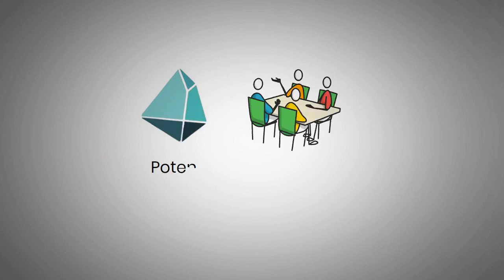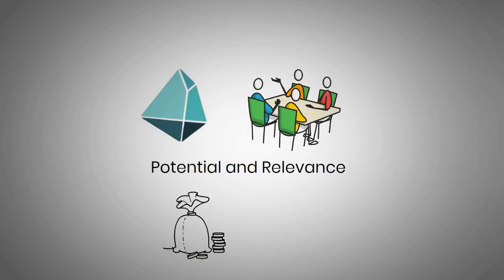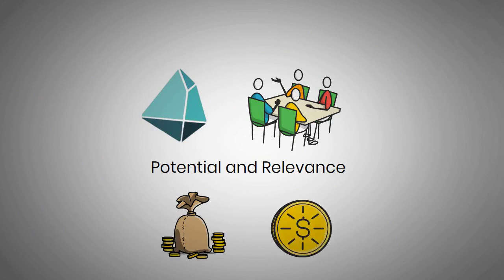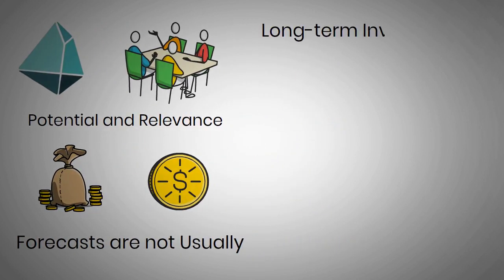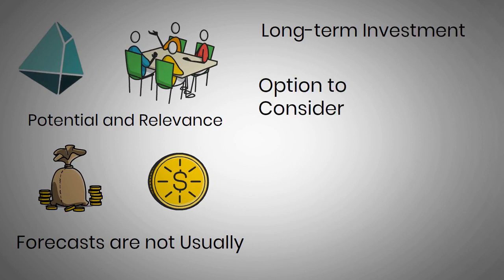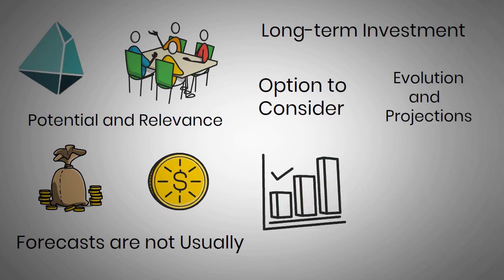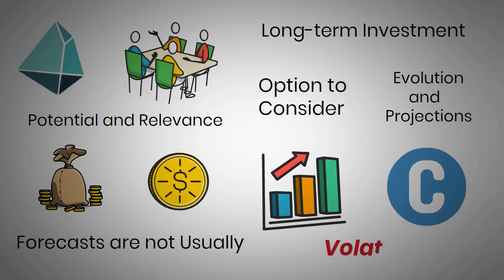Trias Token was the subject of our discussion. Because of its potential and relevance, every investment made in it will pay off. A good investment indeed if you want to hold the coin for a long time. To be clear, these forecasts are not usually the most critical factor in making a purchase choice. The long-term investment in this crypto appears to be a sound option to consider. As a result of the price evolution and projections, the graphs for Trias Token will go up and down in the future. Cryptocurrencies, on the other hand, are volatile. Consequently, any forecasts are hypothetical.